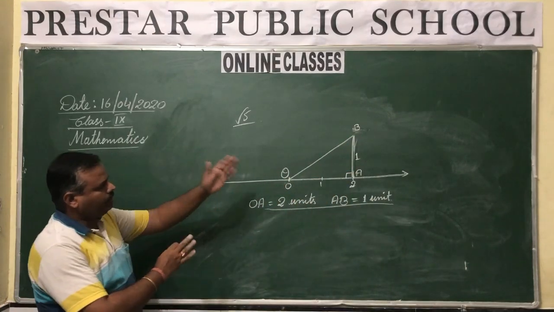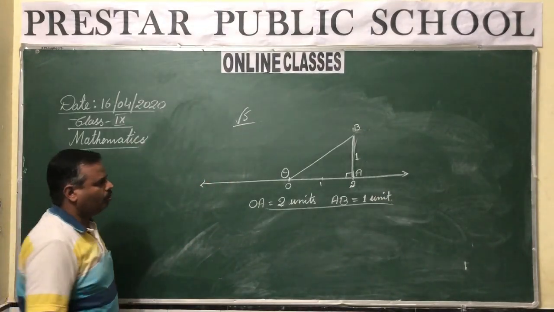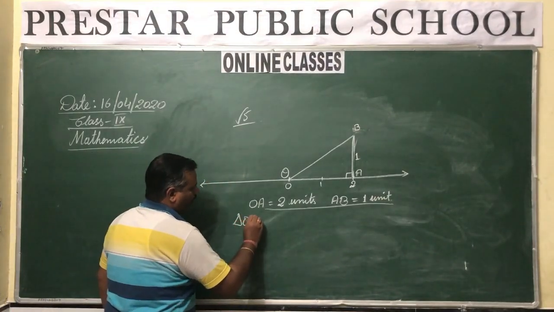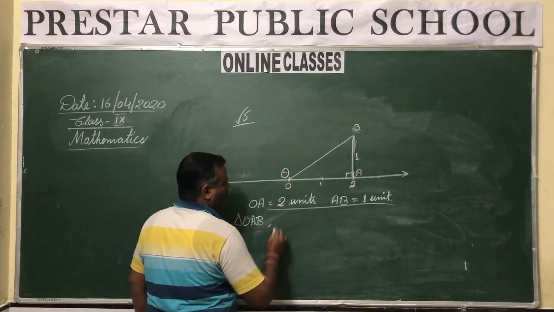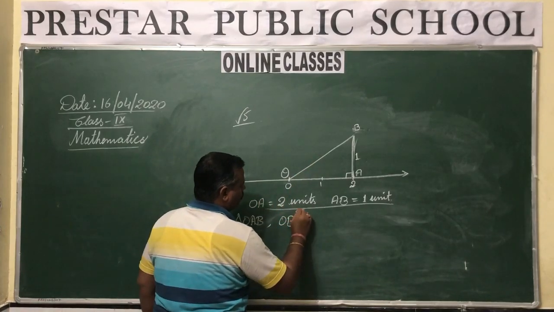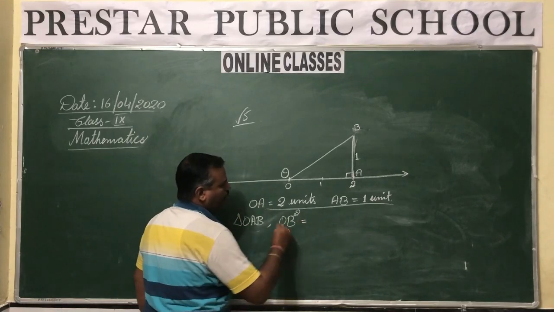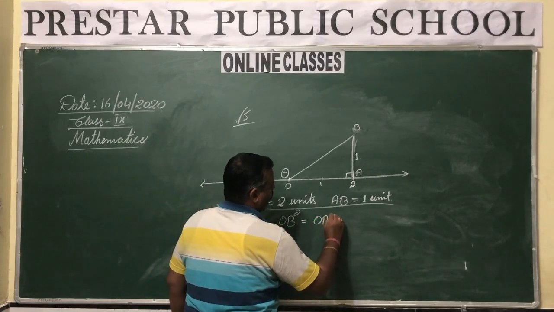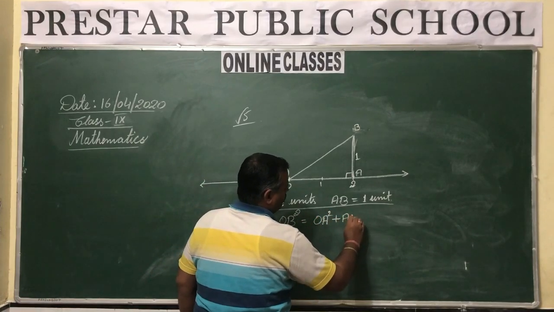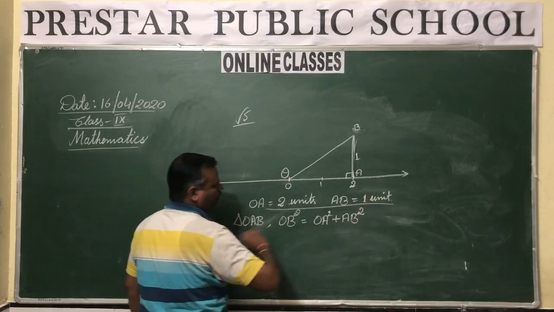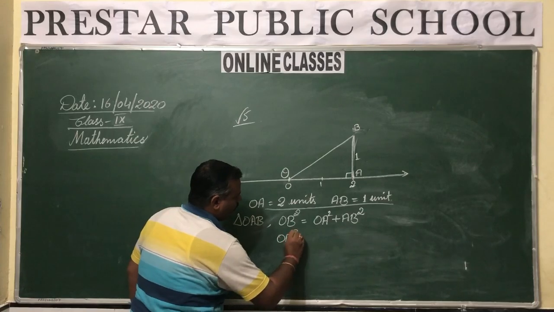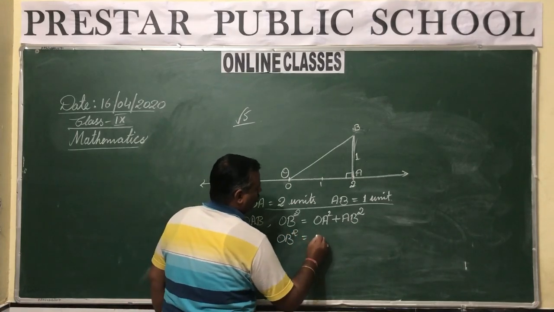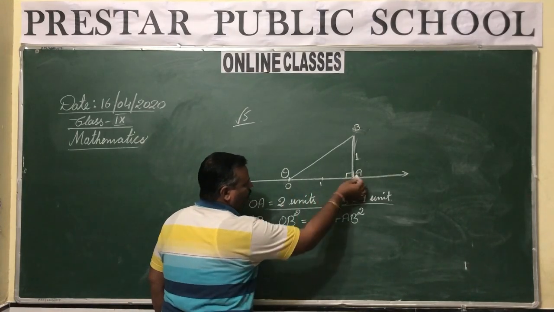Now when you do this, again you have a right angle triangle OAB. Now in this right angle triangle, again find the length of the hypotenuse. You just cross check yourself what length it will be. OB squared equals OA squared plus AB squared. This is by using the Baudhayana theorem, that is the Pythagoras theorem. So OB squared equals, now OA, what is the length of it?